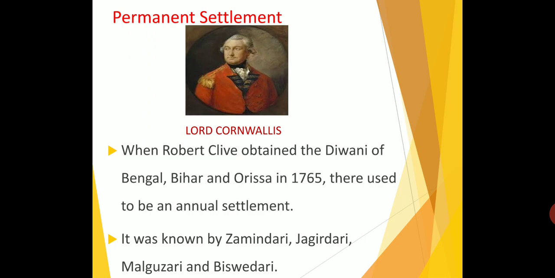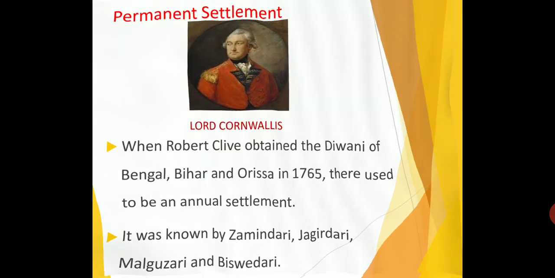So this permanent settlement has different names, like Jamindari settlement. They call the permanent settlement by different names: Jamindari, Jagidari, Malgujari, and Biswadari.